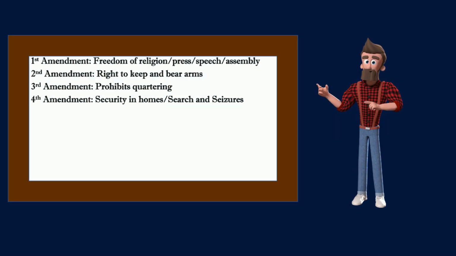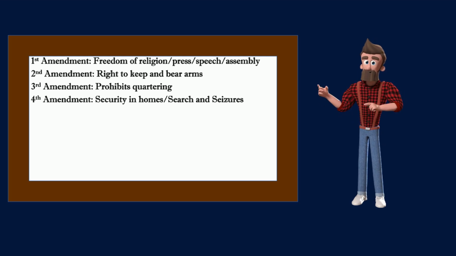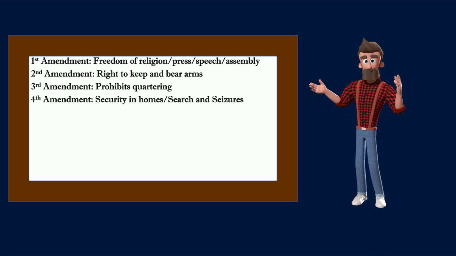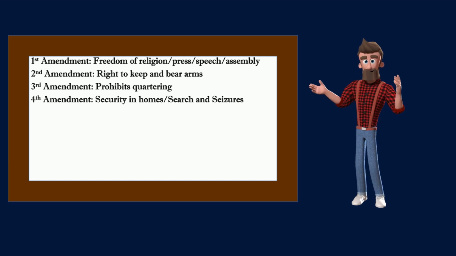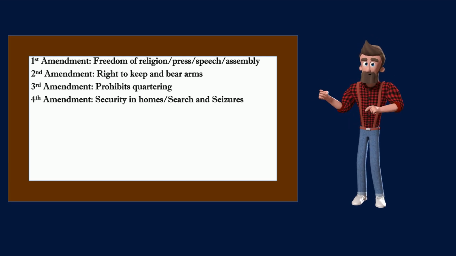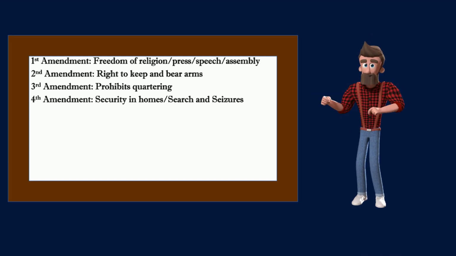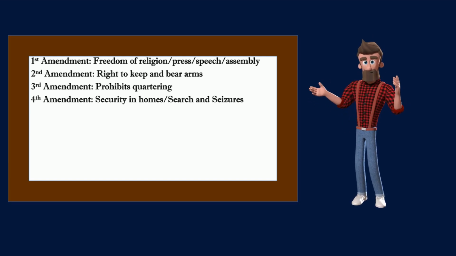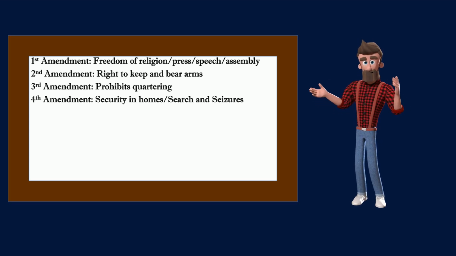The Fourth Amendment, which also sprang from grievances of the colonial period, states, "The right of the people to be secure in their persons, houses, papers, and effects, against unreasonable searches and seizures, shall not be violated, and no warrants shall issue, but upon probable cause, supported by oath or affirmation, and particularly describing the place to be searched, and the persons or things to be seized."